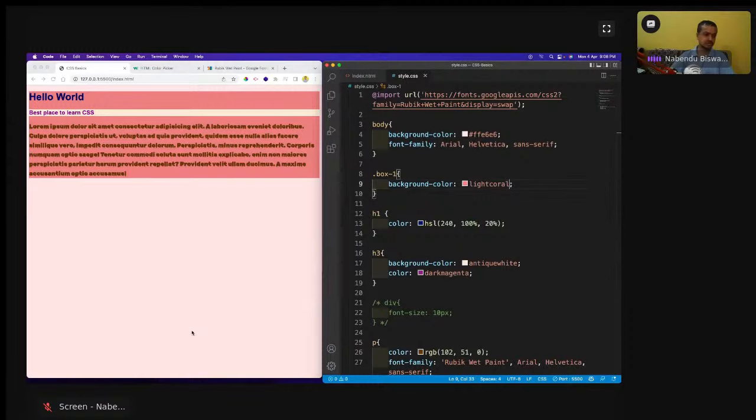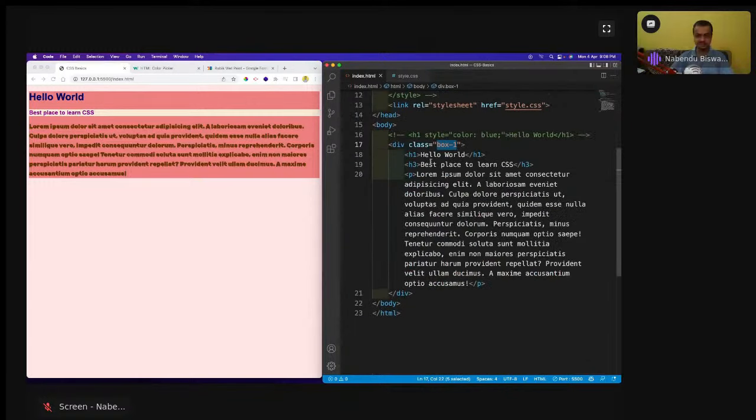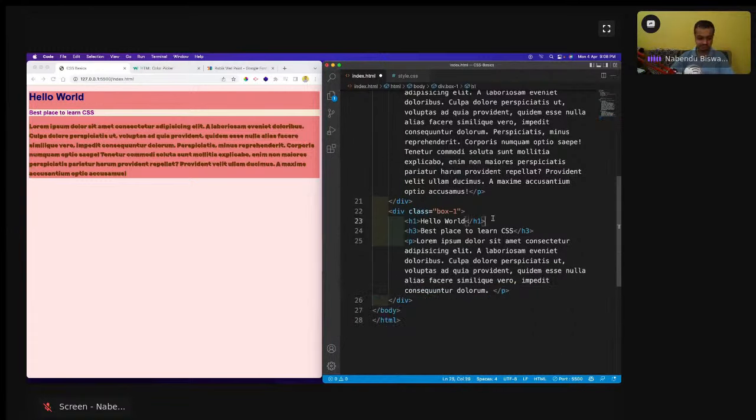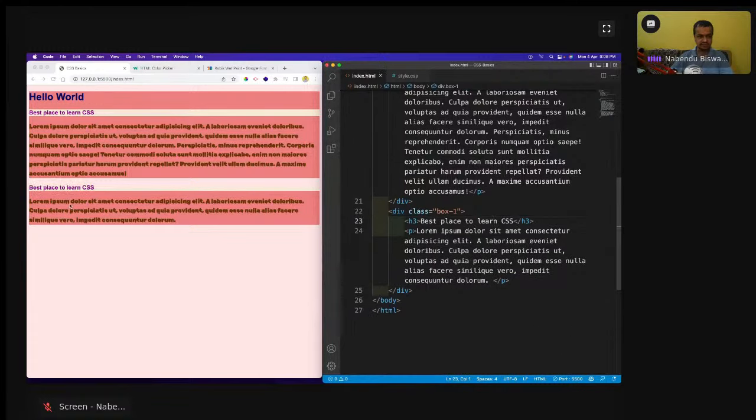And then what is there with this class name? I can use the class name a lot of times. Let me have another div here, and like this I'll do, and I will make this a bit smaller. I'll remove the h1 and save it. So I can have this also, like the best place to learn CSS, and it is coming very close.